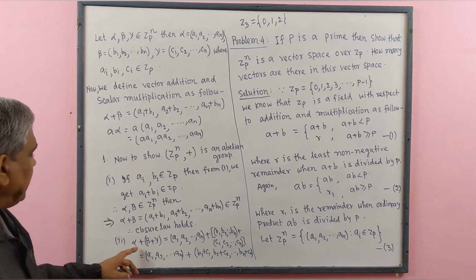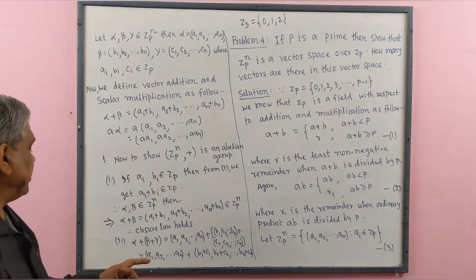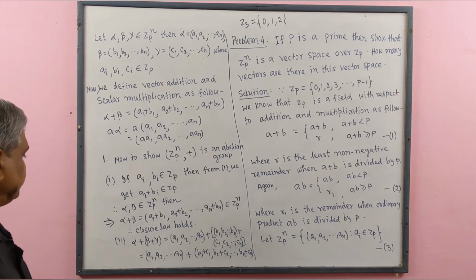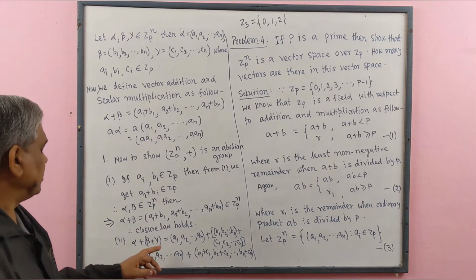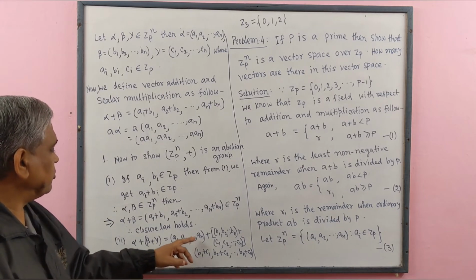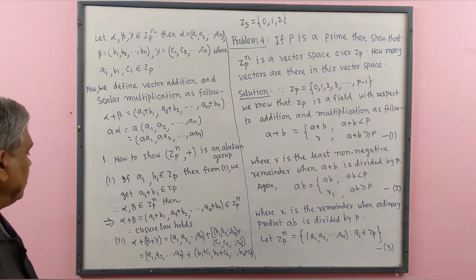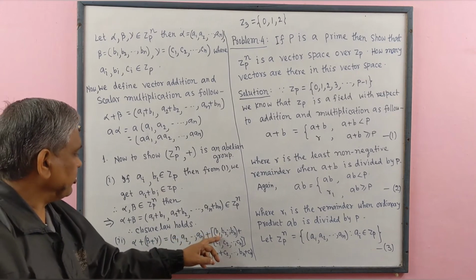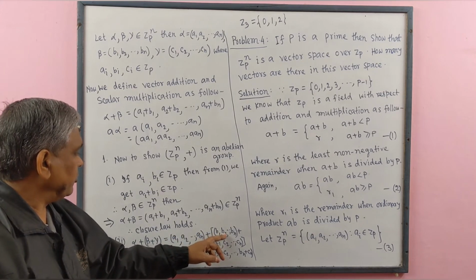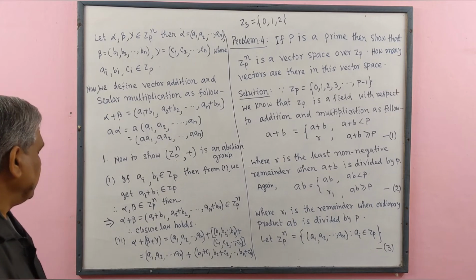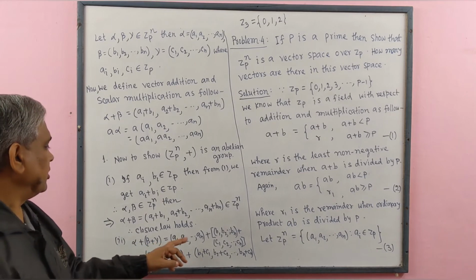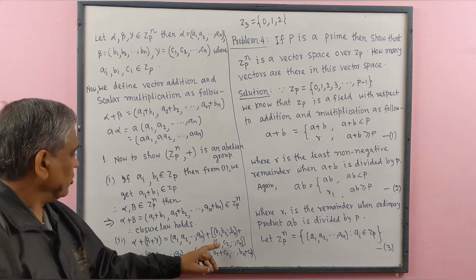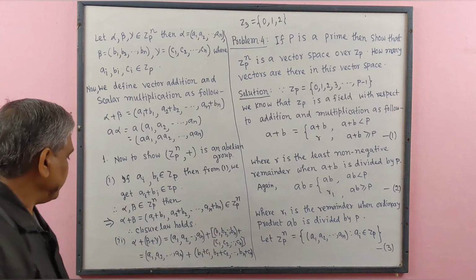Number 2. Alpha plus (beta plus gamma). Alpha, beta, gamma all belong to Zp to the power n. Alpha means the ordered n-tuple a1, a2, ..., an, plus, in brackets, beta, the ordered n-tuple containing b1, b2, ..., bn, plus gamma, another ordered n-tuple containing c1, c2, ..., cn.